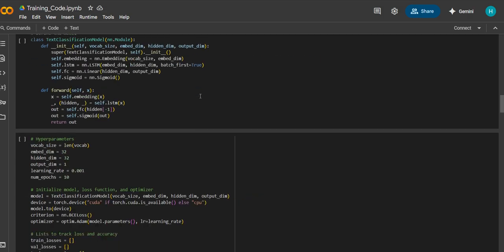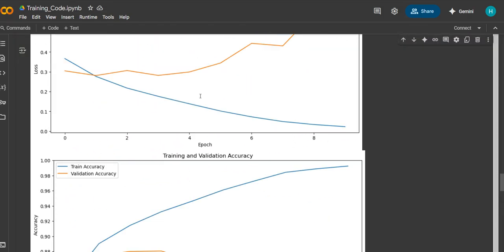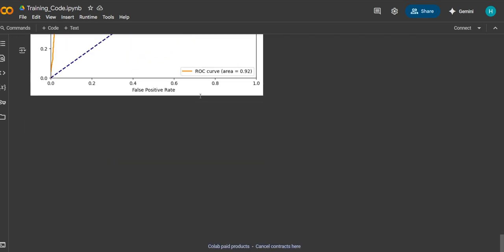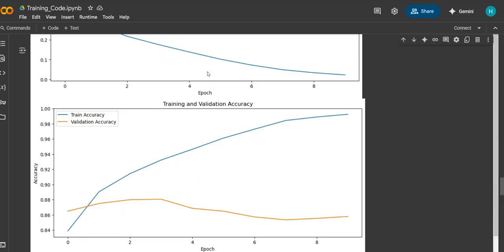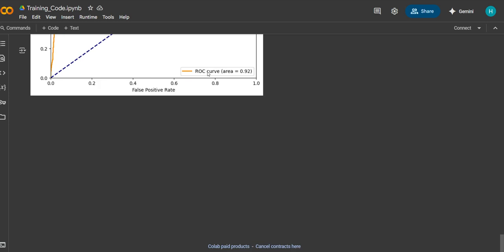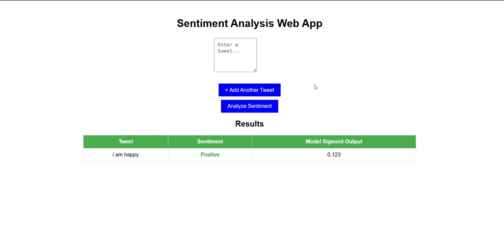Finally, we come to our deployment part, where we are going to evaluate the performance of this model by using some tweets to analyze whether each is showing positive or negative. For that, I am creating the deployment for this project by using AWS. Here, this is our deployment. It is used to identify the text as positive or negative.